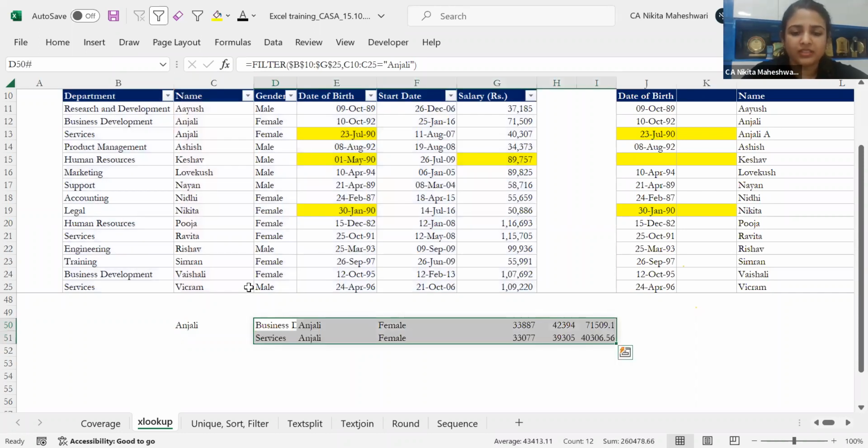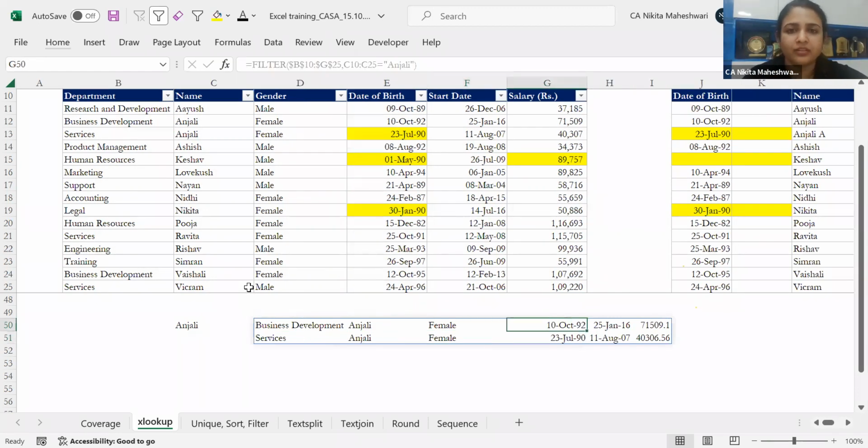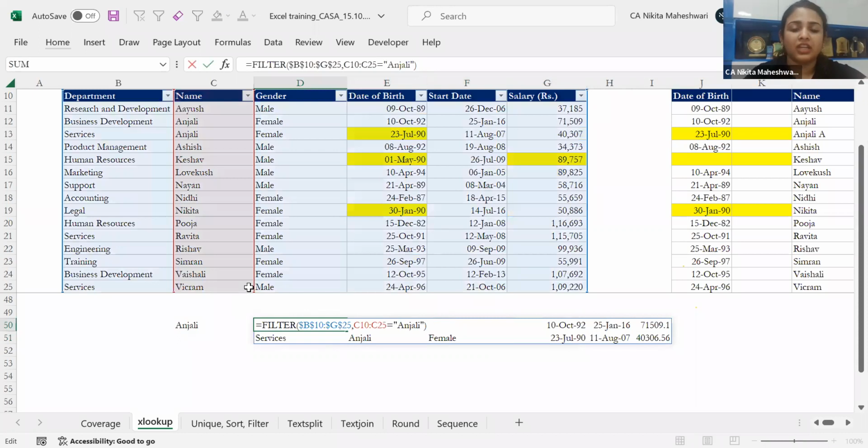Right now here you can see there are two Anjalis, in business development and services, both female, with joining date, start date and salary. All the information is coming right over here. So whenever I use the filter function and give a criteria in my function, I'll get all the unique items. Let's say I just wanted the department, I did not want the entire table.